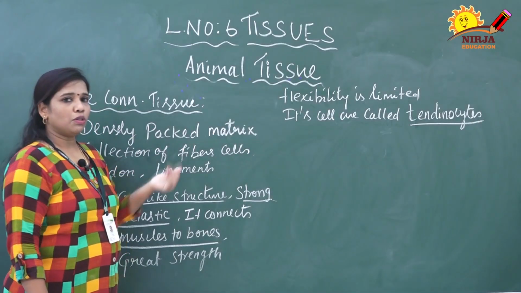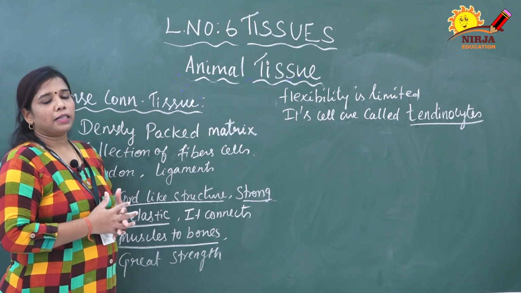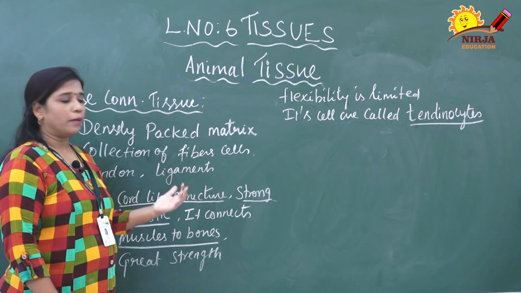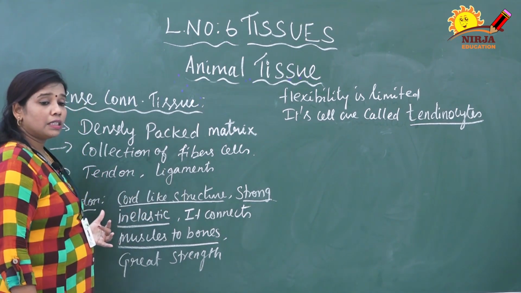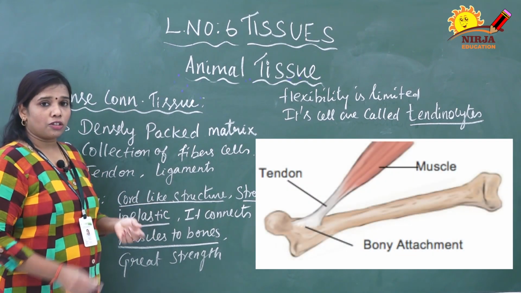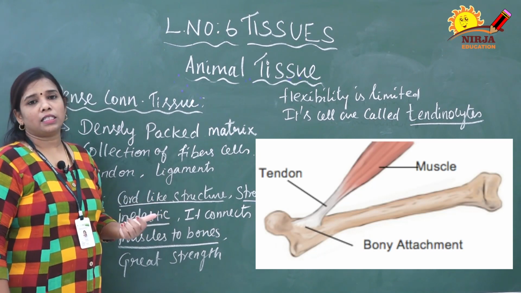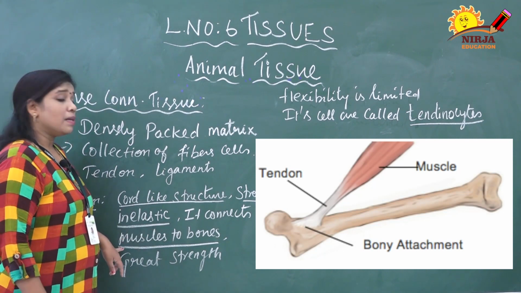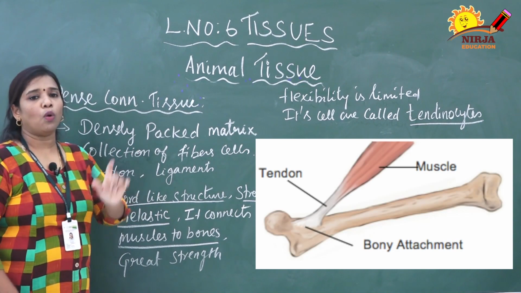Dense connective tissue. In this connective tissue the matrix is densely packed, and at the same time it has a collection of fiber cells, for example tendons and ligaments. First we have to discuss the structure of tendon. Look at the picture: tendons are cord-like, strip-like structures. It is very strong and inelastic. Its flexibility is very less. At the same time it connects muscles to bone. The main function of tendons is to connect muscles to bone.